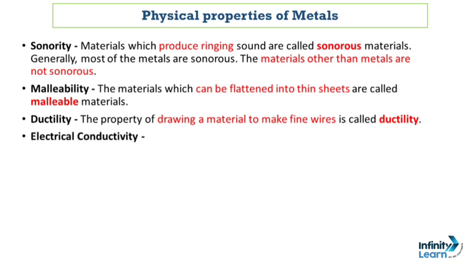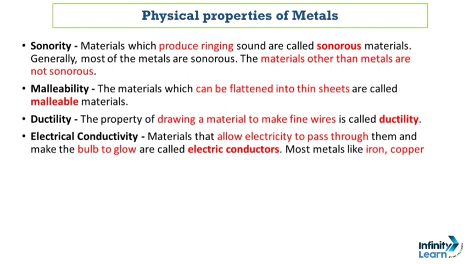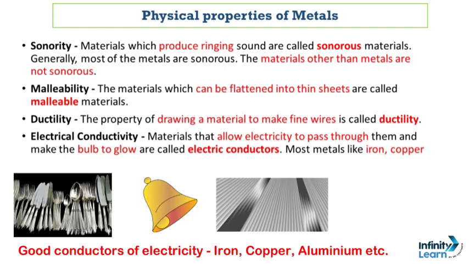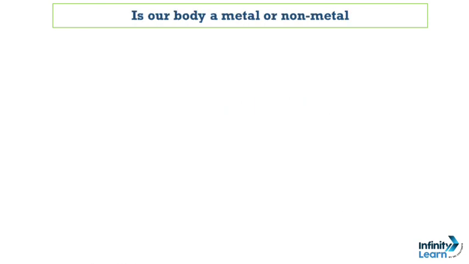Our last physical property of metal is of electrical conductivity. The materials that allow electricity to pass through them and make the bulb to glow are called as electric conductors. For example, most metals like iron, copper and aluminium are good conductors of electricity. So whenever a material allows you to pass the electric current through a material is a good conductor of electricity, and the material which does not allow the electric current to flow are poor conductors of electricity. Now let's see